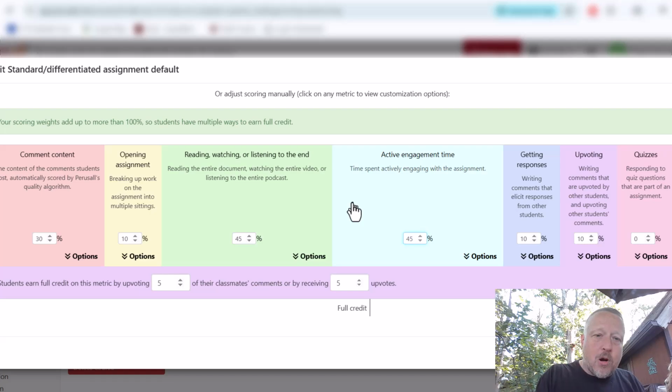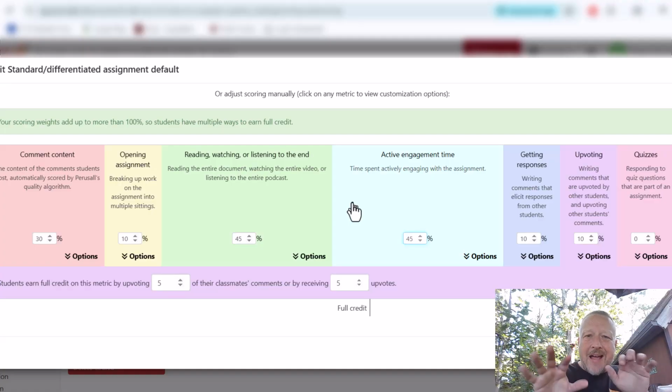So that is the breakdown that we have. We might adjust things here and there, and that's okay. But at least now you understand the breakdown as we do Perusal for our reading assignments.